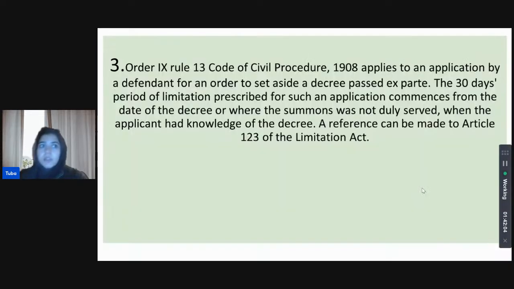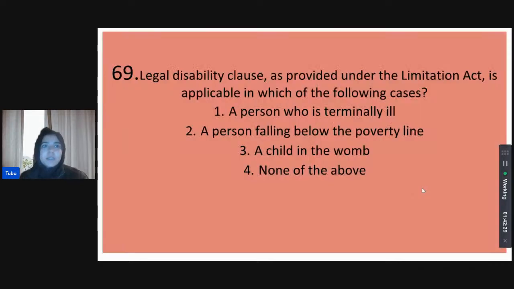Priyanka is correct. The limitation here is 30 days, from the day of decree, or from when summons was not duly served, etc. So the setting aside of an ex parte decree is 30 days from the date of such decree. Then you can set it aside.